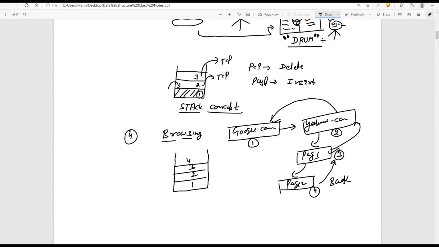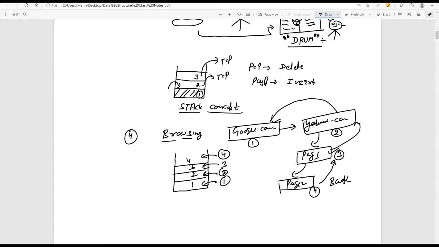Now we are going to press the back button. I am getting the fourth. Now pressing the back button, I am getting third. Back button meaning deletion, that is pop out. So from where are we going to pop it out? From the top only.